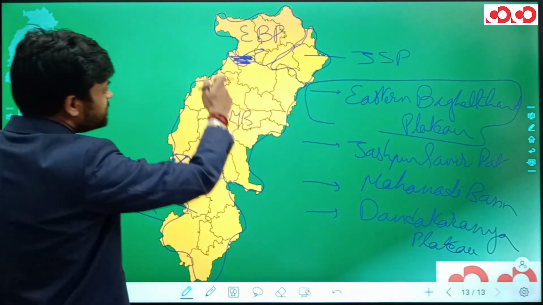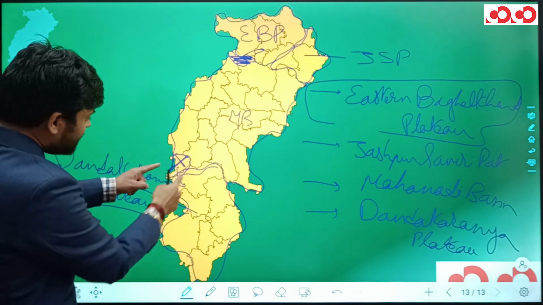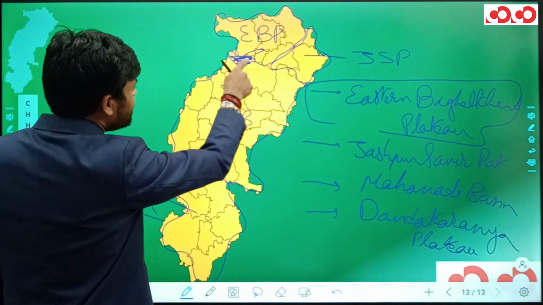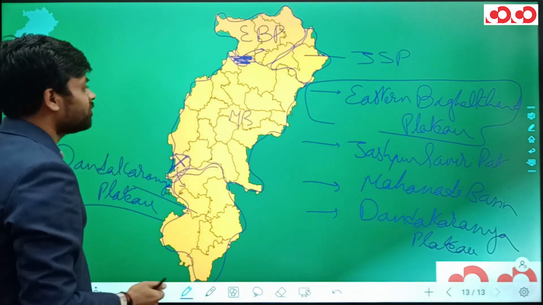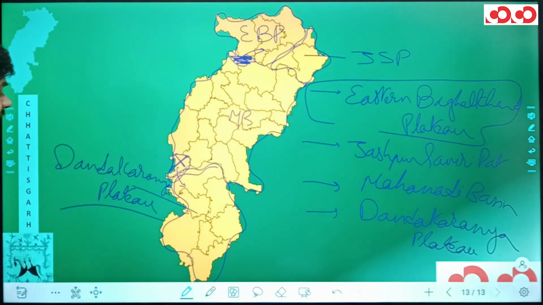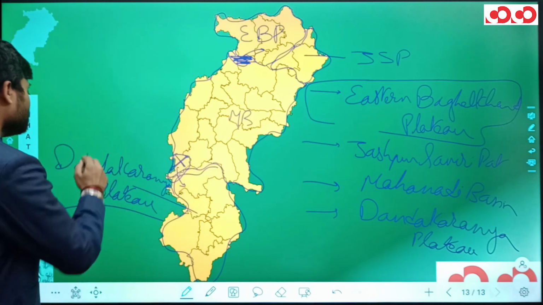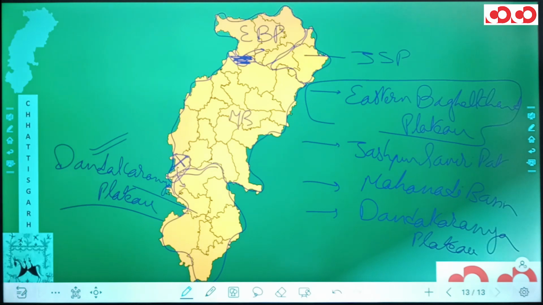So the area of Bilaspur division, Durg division and Raipur division minus this area of Rajnandgaon and this area of Gaurela Pendra Marwahi and Korba makes up the Mahanadi Basin. And finally, the area left out from Rajnandgaon and the entire Bastar division makes up the Dandakaranya Plateau.